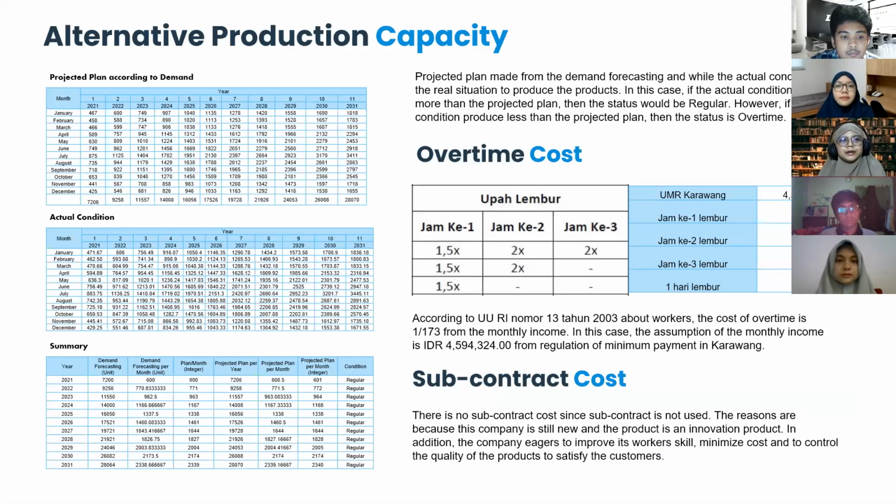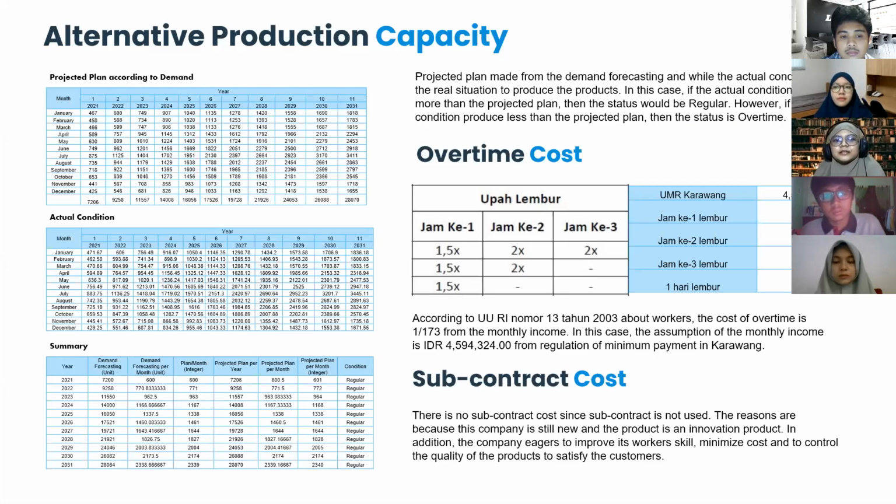After we know the demand, we make the projected plan according to demand. Then we should know the actual condition, which is the projected plan plus 1% of defect. If the actual condition is more than the projected plan, then the status will be regular. However, if the actual condition is less than the projected plan, then we should use overtime. So this is the overtime.